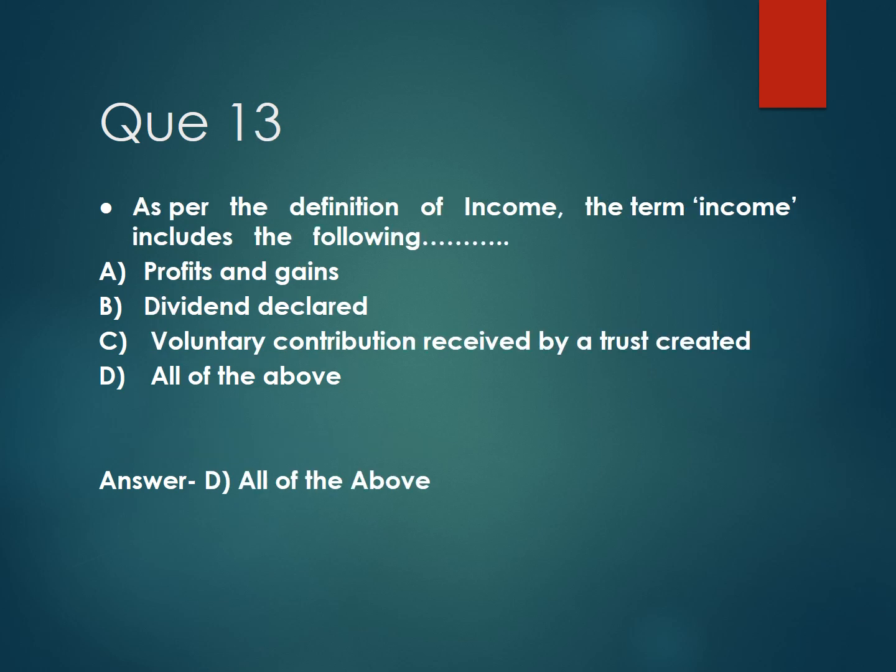Then question number 13. As per the definition of income, the term income includes following. And the options are option A, profits and gains, option B, dividend declared, option C, voluntary contribution received by a trust created, and option D, all of the above. And the correct answer is option D, all of the above.